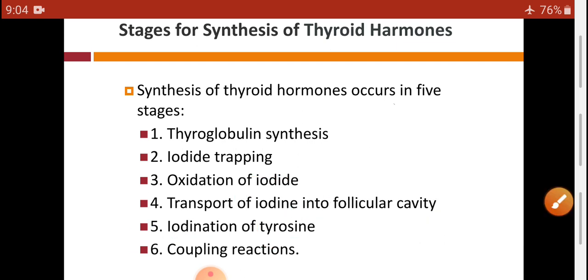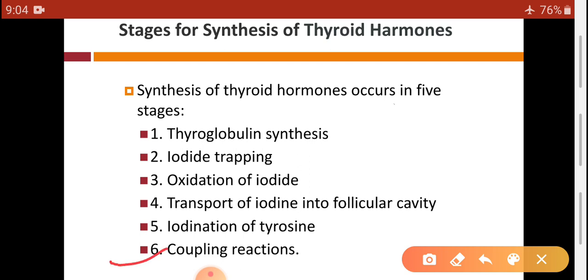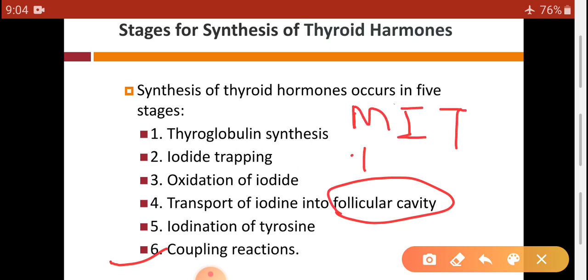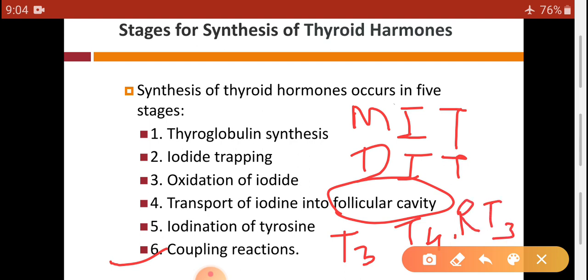Last process is the coupling reaction. The various coupling reactions will take place in this follicular cavity and it will form MIT, DIT, T3, T4 and RT3.